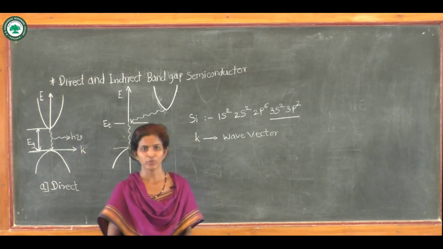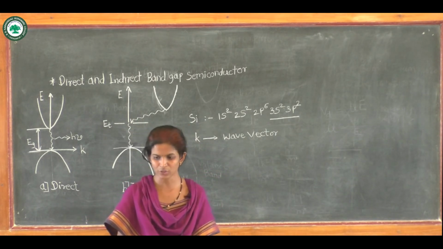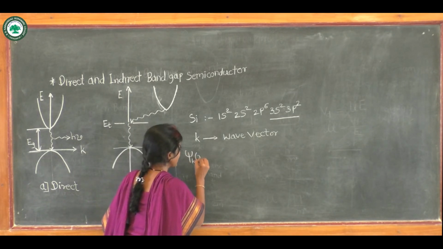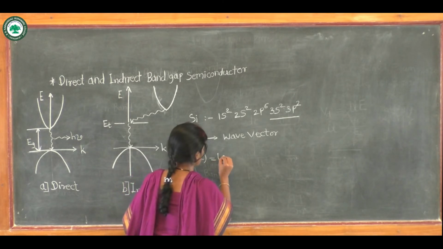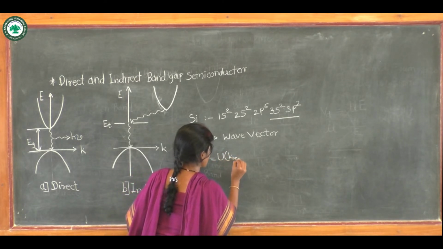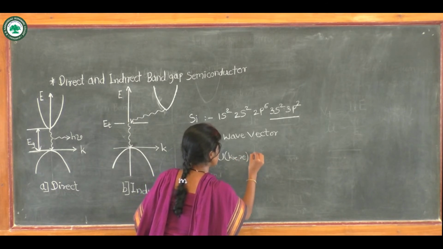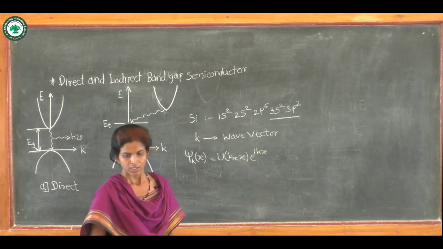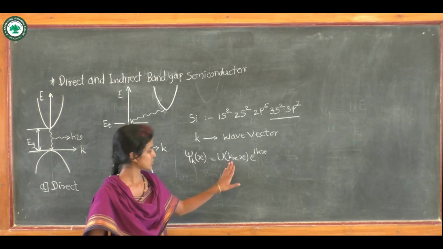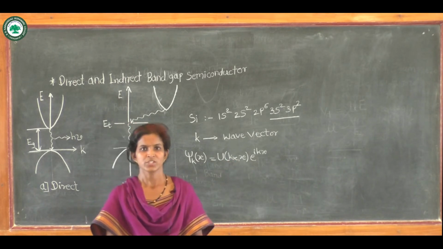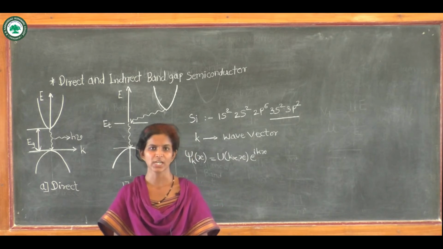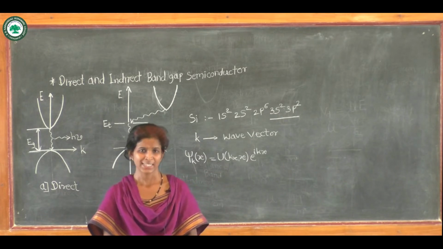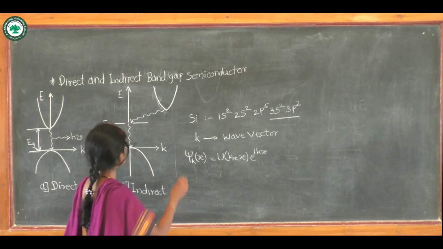So the wave function associated with the electron is given by psi k of x is equal to u kx of x into e raised to i kx, where the function u kx of x modulates the wave function according to the periodicity of the lattice.